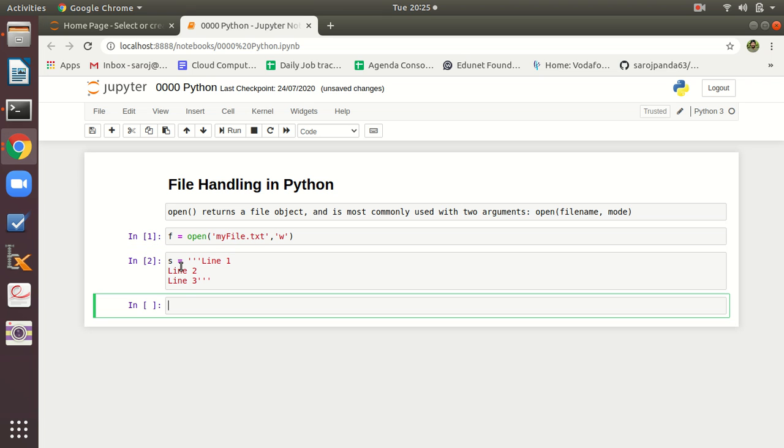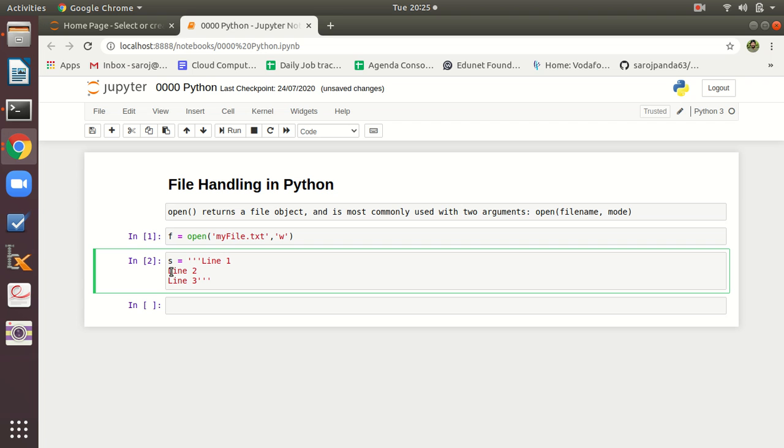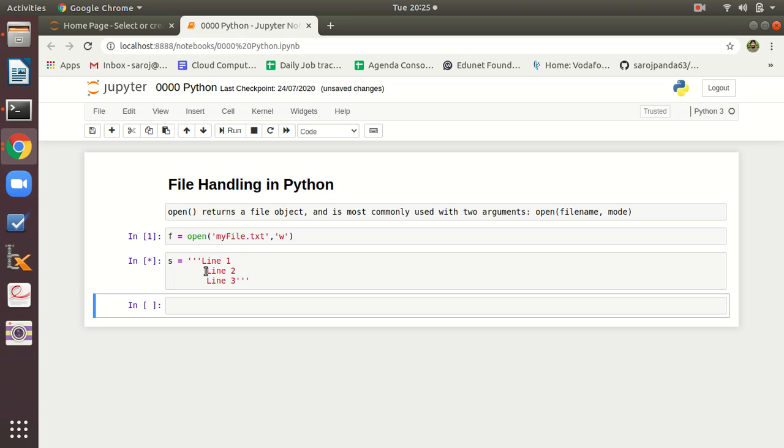Okay, this way I am creating a string here. Okay, and again I am executing it.